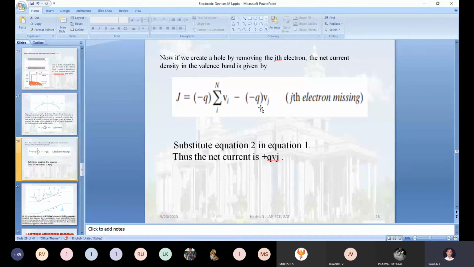Okay, so for creating the hole current as well as the electron current, it is necessary to remove some electrons from the valence band. That is the reason why we have to give more thermal energy to a valence electron for crossing that energy gap barrier. Okay, so this is the simple answer.